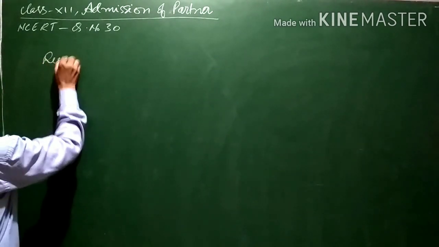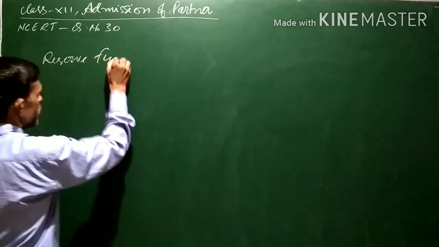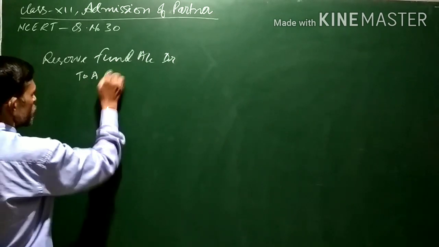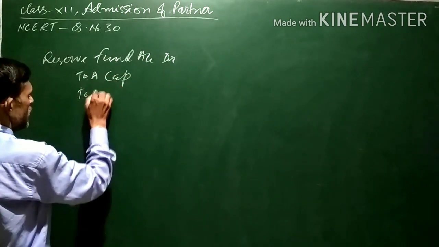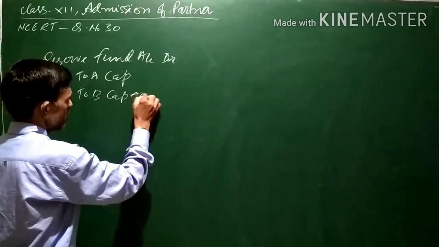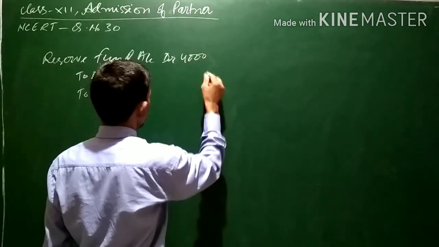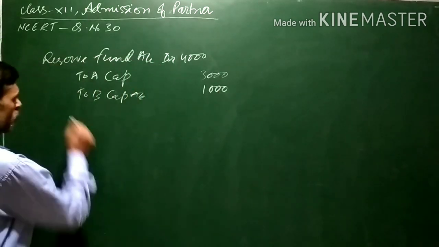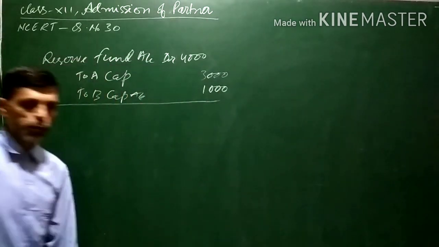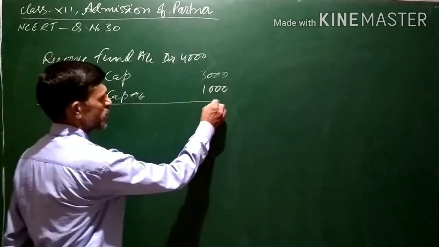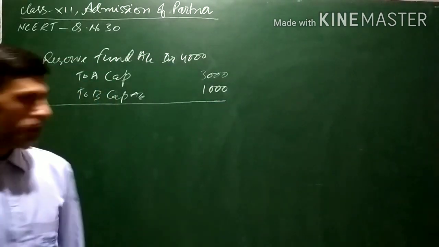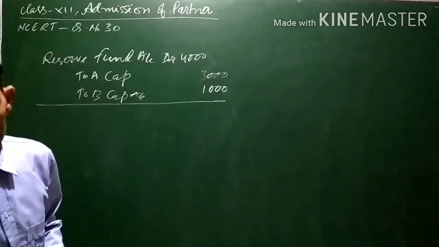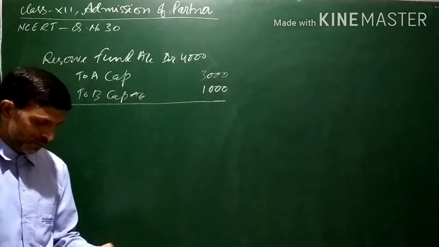Entry for this will be reserve fund account debit to A's capital and to B's capital account. That is, 4,000 appearing in the balance sheet will be transferred to the old partners in their old profit sharing ratio. I am not passing the narration due to lack of space on the board, but you can write: being balance of reserve fund transferred to old partners' capital account in their old profit sharing ratio.